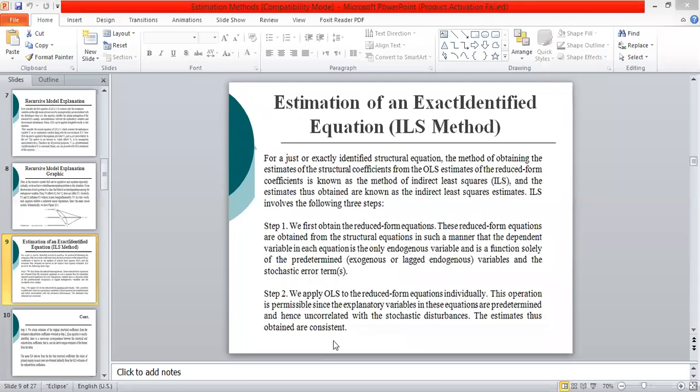In the first step, we develop the reduced form, and in the second step, we estimate it by applying OLS.